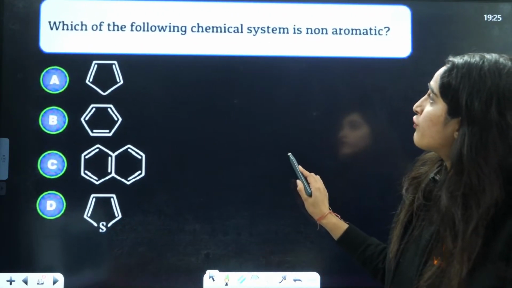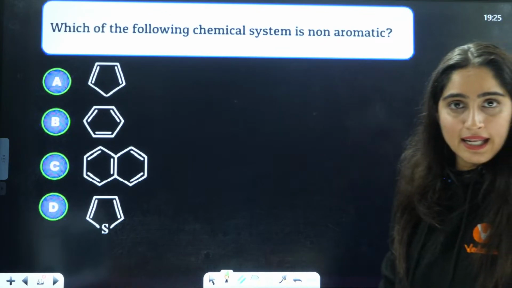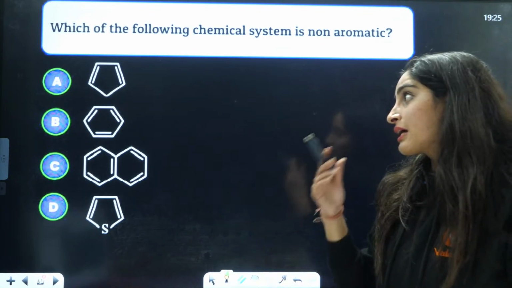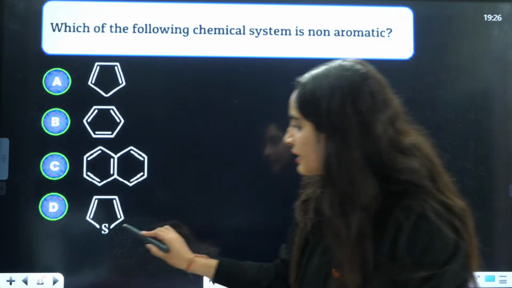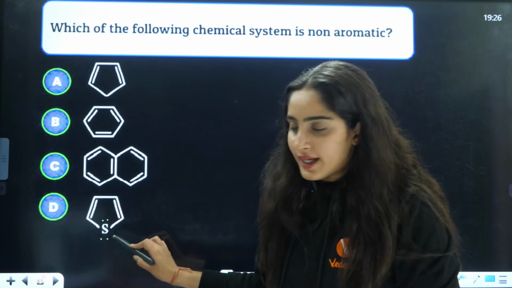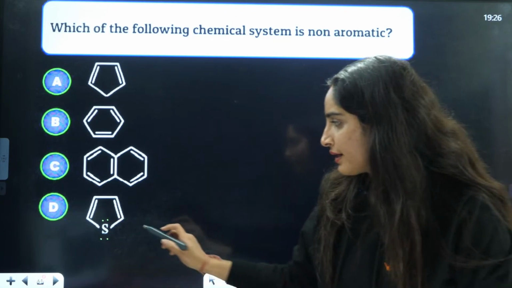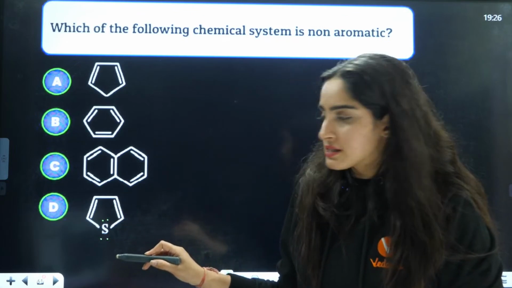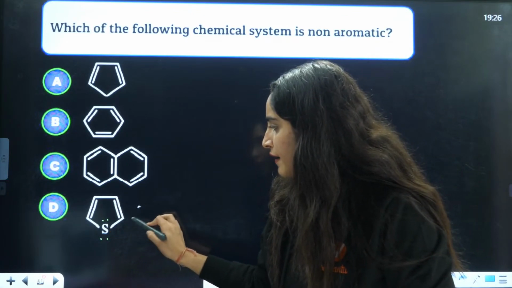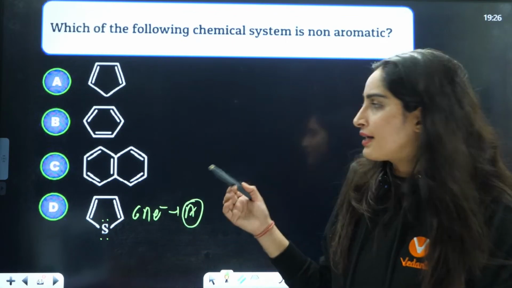Next you have which of the following chemical systems is non-aromatic in nature? So guys, it is clearly visible. Let's talk about this. It is cyclic, planar, conjugated, complete conjugation is there, 1, 2, 3, 4, 5, 6 pi electrons, so it is aromatic. They are asking you non-aromatic.